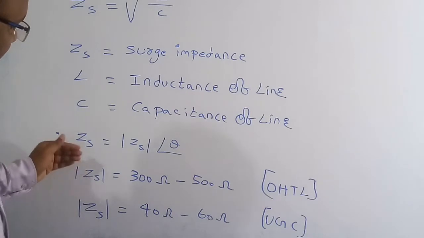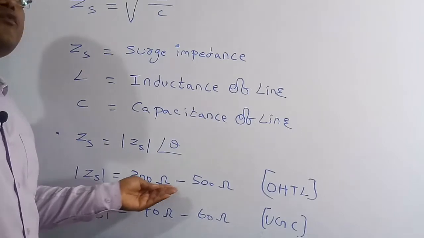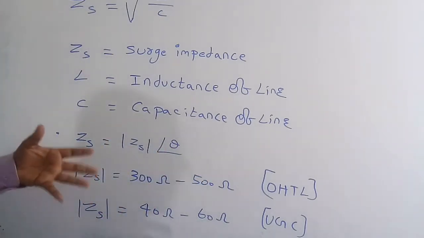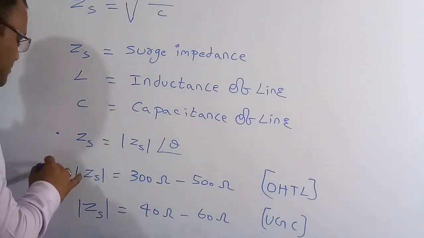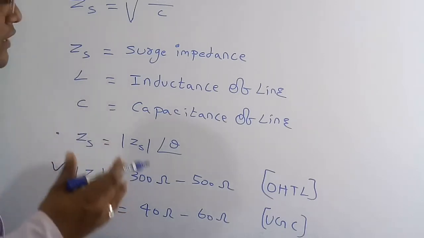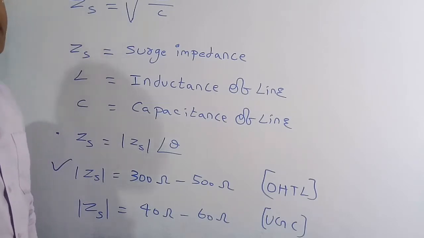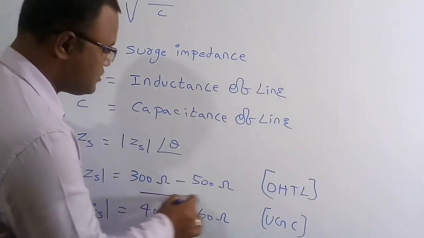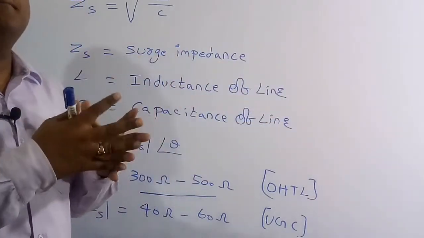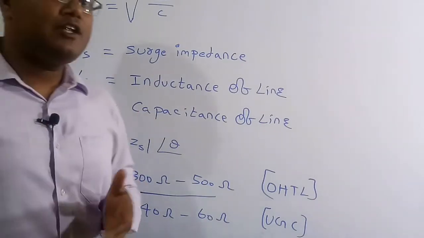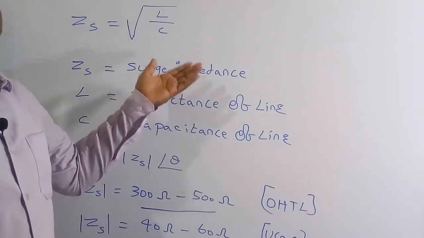So we can say the surge impedance of the overhead transmission line is around 300 ohm to 500 ohm, whereas the surge impedance of the underground cable is nearly 40 ohm to 60 ohm. From this we can say the surge impedance of an overhead transmission line is somewhat higher when compared to that of the underground cable, and this is the correct solution of this question. If you assume a transmission line of infinite length, then the impedance offered by this transmission line is called the surge impedance, and this is its expression: square root of L by C.